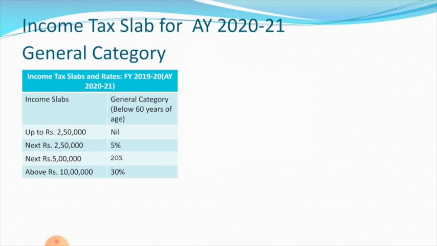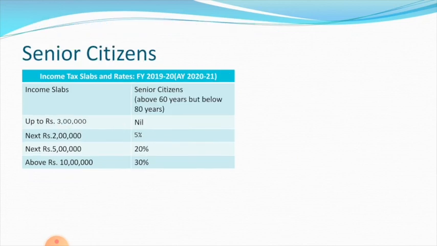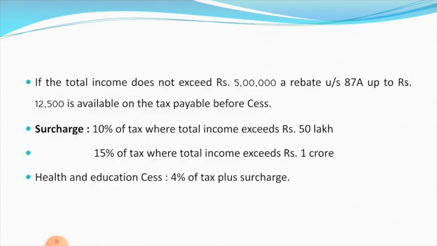Here, the general category is very important. Up to 2,50,000 they don't need to pay tax, that is their exemptable limit. From 2,50,000 to 5 lakhs 5%, 5 lakhs to 10 lakhs 20%, and 10 lakhs and above 30% of total income they have to pay as tax.